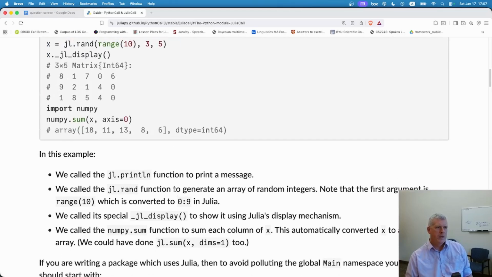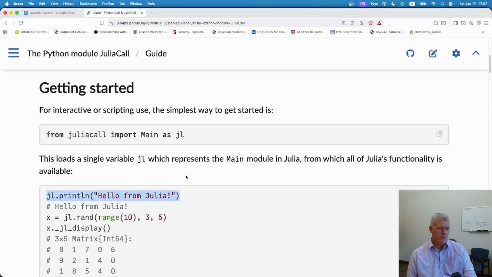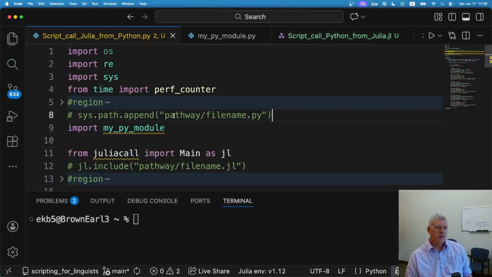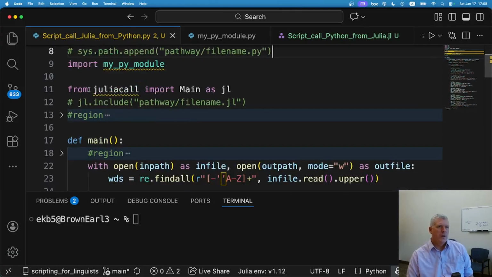Kind of cool. The coolest thing is that you can define your own functions in Julia and then call those into Python. That's what I do here. Let's jump back over to here. There it is, from Julia call import main as JL.